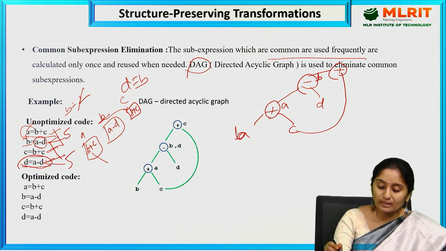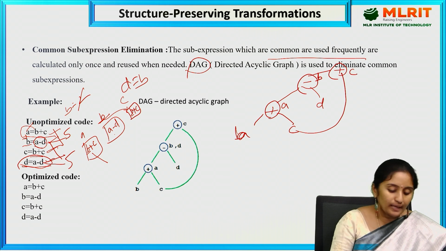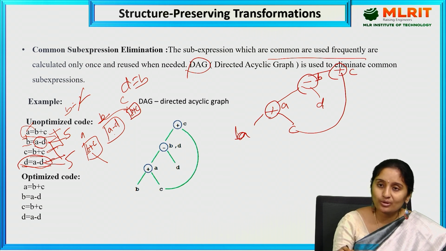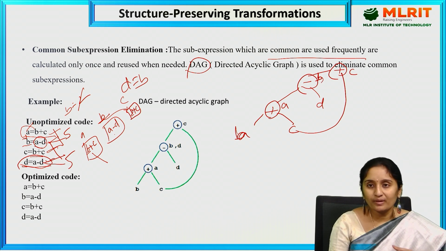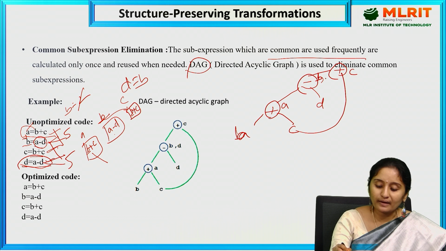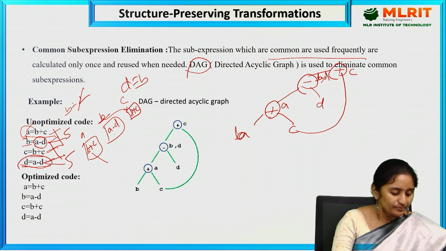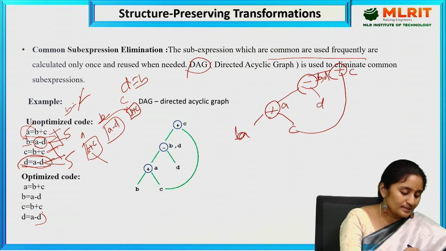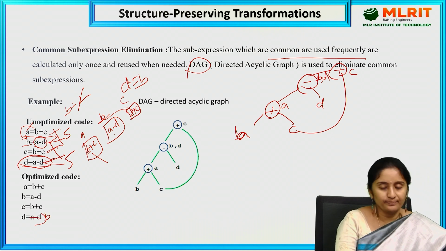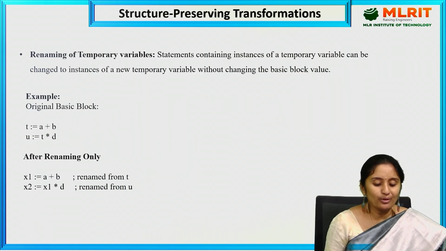So this statement is nothing but D equal to A minus D. A is already there, D is already there. So can I write here the same expression which is used by one more statement? Then I can write it with B comma D with a comma operator. So that is nothing but common sub-expression elimination. So here we are going to optimize the code and we are going to write this as B equal to A minus D, or we can write it as D equal to B. So the next one, renaming of temporary variables.